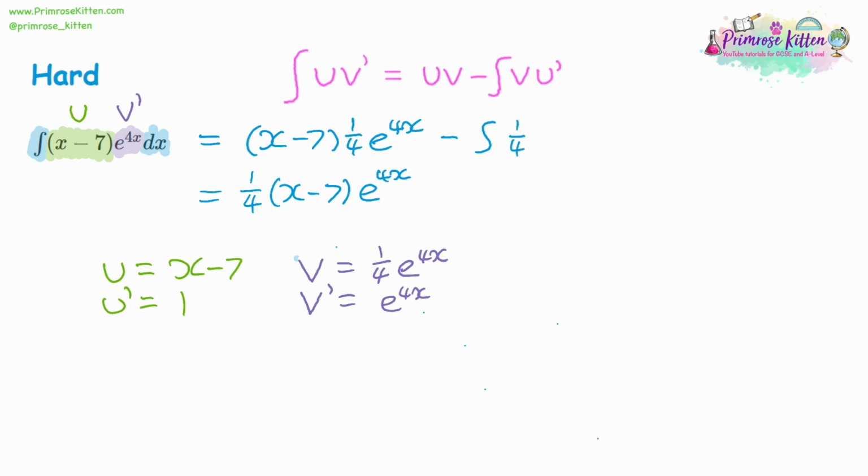But v is a quarter e to the 4x. Now, we know that if we integrate e, it's going to stay the same. It's still going to be e to the 4x, but we're going to divide by 4 again. 4 times 4 is 16. So altogether, we're divided by 16.